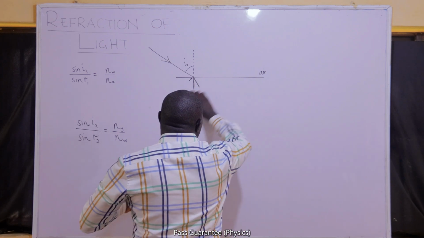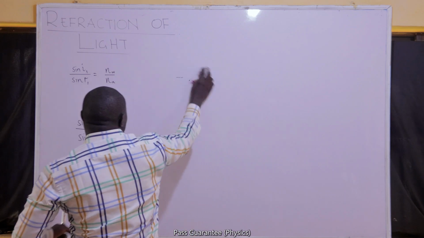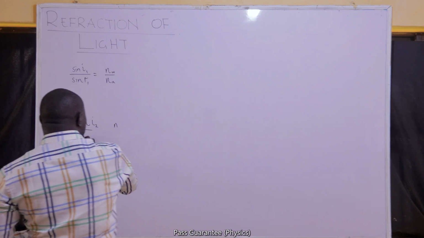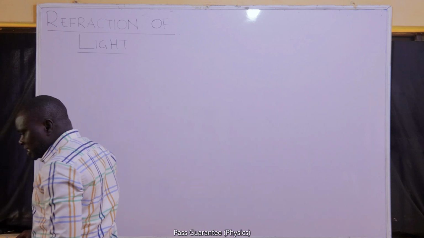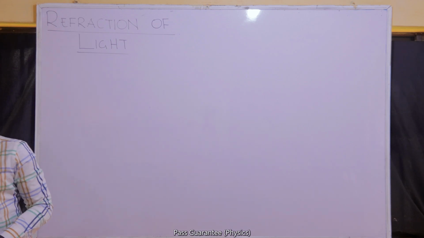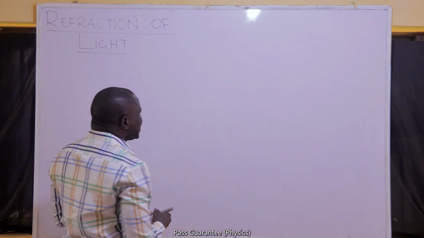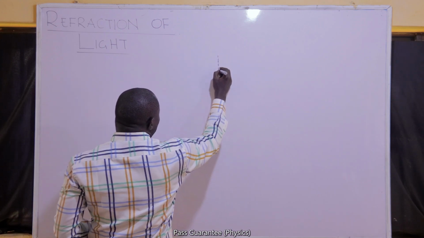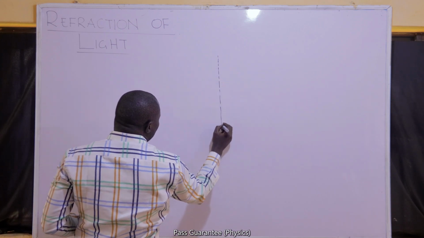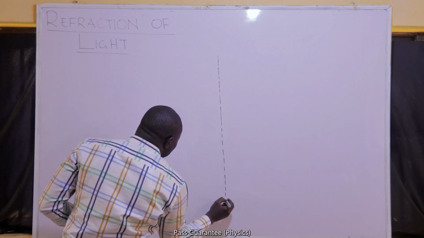When light travels between two media, of course, if the two of them do not have the same density, one is going to have a higher density and one is going to have a lower density. The one that has the higher density will be referred to as a dense medium, while the other will be referred to as a less dense medium.